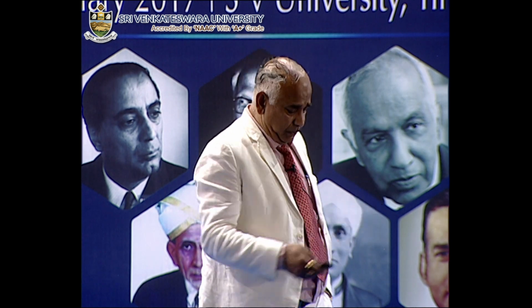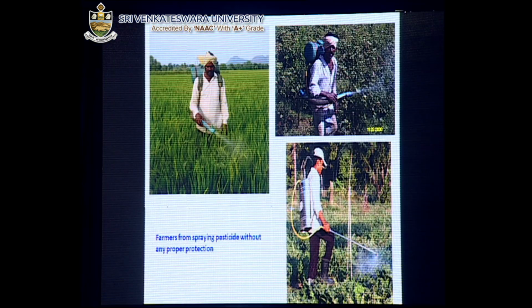Now this is how pesticides are spread to control pests in agricultural crops, and you can see the spraying. Not only the farmer inhales these chemicals, but even some of the persons working in industry are affected by them.